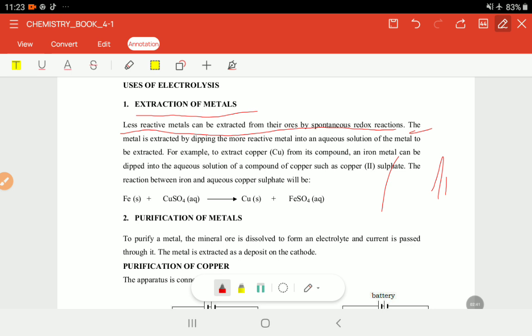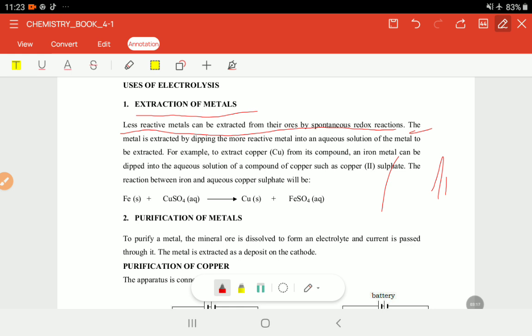Okay, so we're using a more reactive metal, dipping it deep in a solution that contains an ionic compound, but the metal that is making that ionic compound is less reactive than the hydrogen, and even less reactive than the metal which we are dipping in. Okay, so we use several principles in this case, right? We use electrolysis, and at the same time we use the principle of displacement reaction.